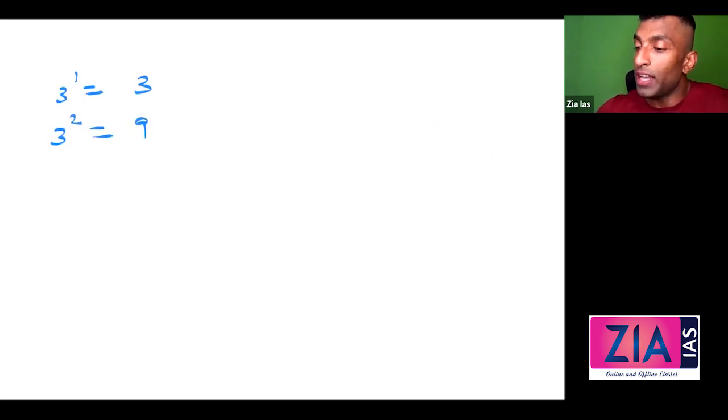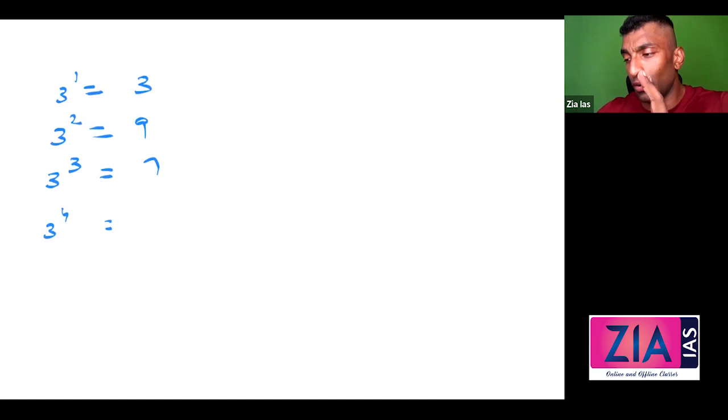Before that, let's look into the possibilities of 3. Let's find the powers of 3. 3 raised to 1 is 3. 3 square is 9. 3 cube is 27, but I'll write only 7, because I need the last digit only. 3 raised to 4, 27 into 3, that is 81, but I just need the last digit, 1. Now it is going to repeat the same.